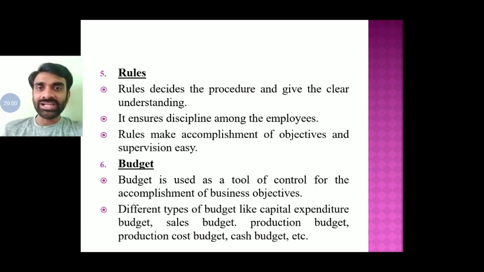Some set of rules need to be there. For what purpose? So that the employees are going to get a particular amount of discipline in them. They are going to develop the discipline.